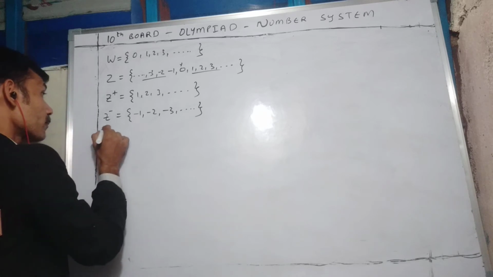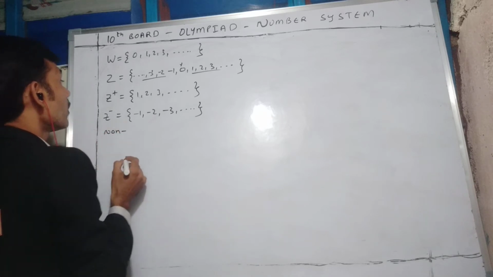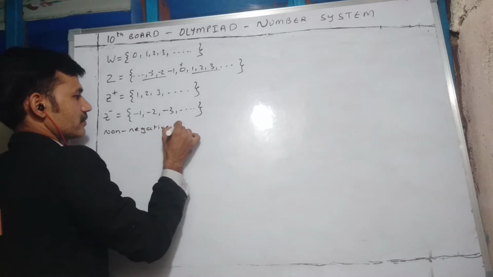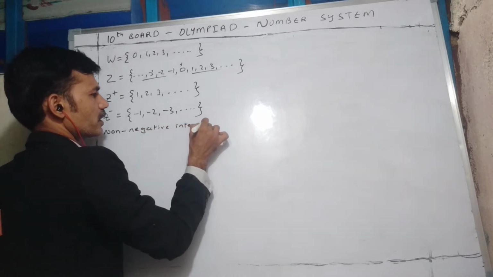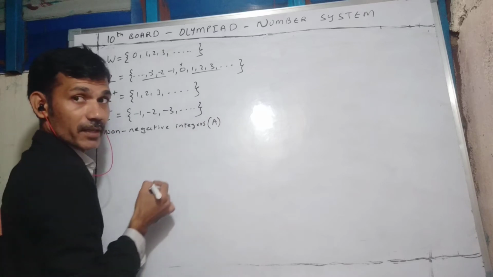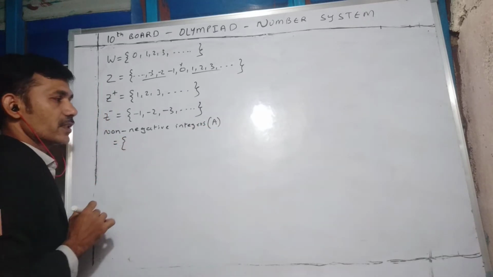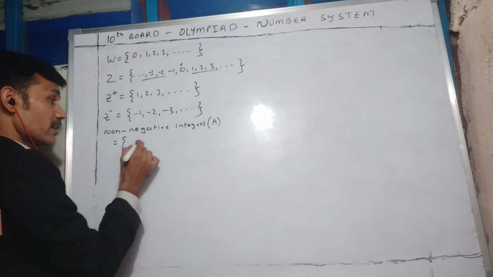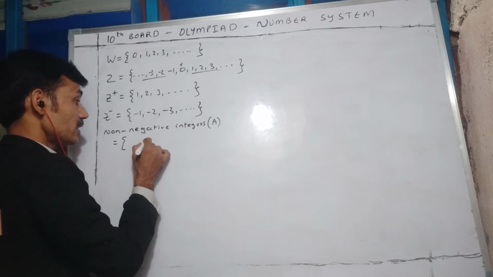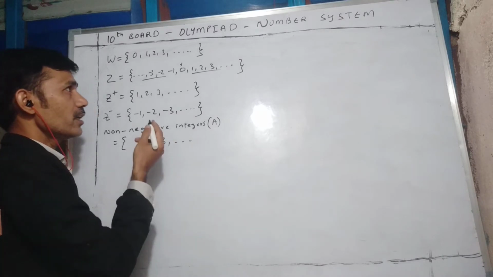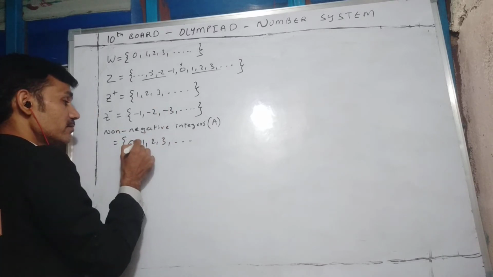If I say non-negative integers, see, sets we said we can represent with capital letters. It contains not only positive integers 1, 2, 3, they are all non-negative. Non-negative means 0 will also come here.